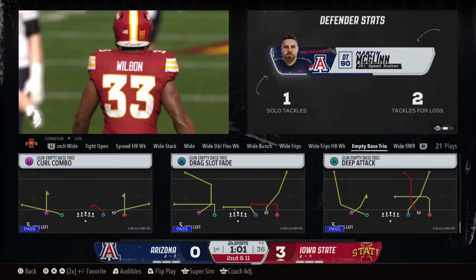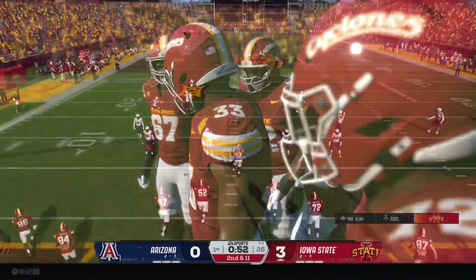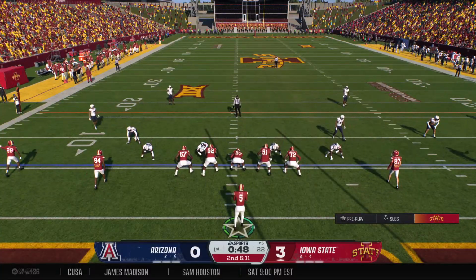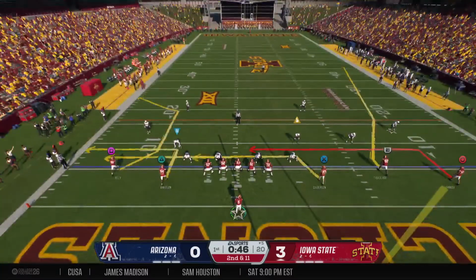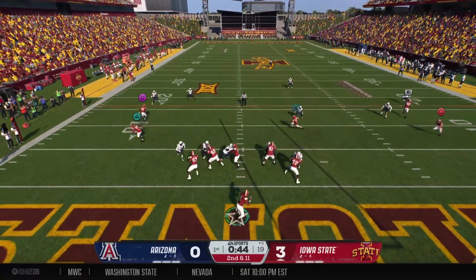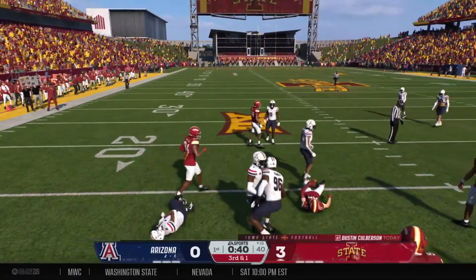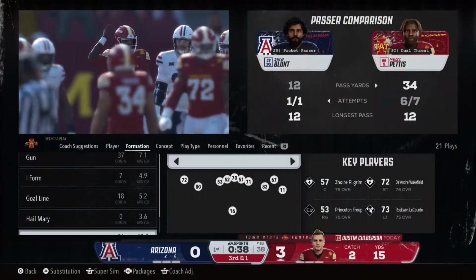I don't care who you are, but if you're going to have success offensively, you've got to have some semblance of a running game. They didn't have it their last time out. They obviously really struggled in that game. And in this one, just not getting enough push up front, and it's putting them in some really difficult situations.